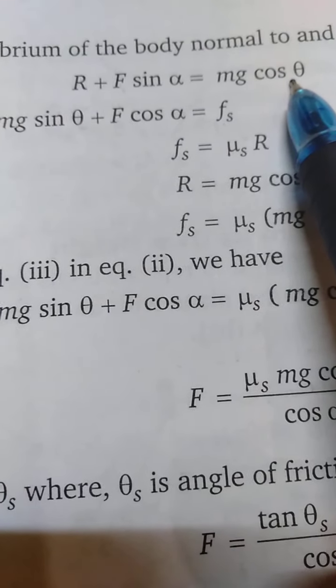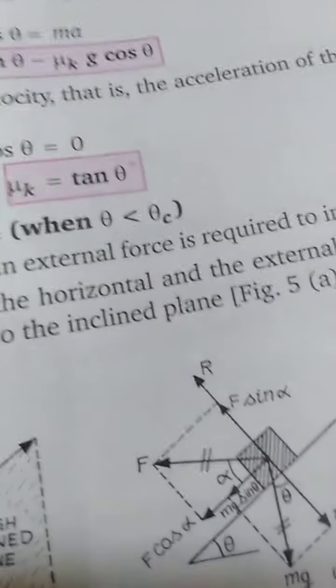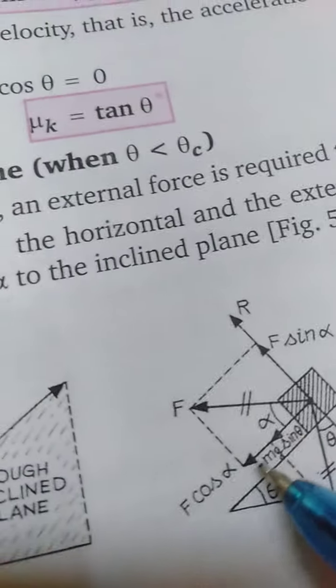As I told you, R plus F sin alpha is equal to mg cos theta, and mg sin theta plus F cos alpha is equal to Fs. Where is it coming from? Here, R and F sin alpha are in the same direction, equal to mg cos theta, and F cos alpha plus mg sin theta is equal to Fs. So here we are getting these two equations.